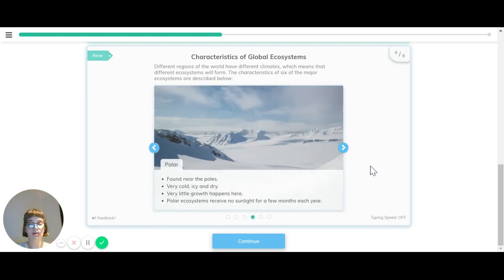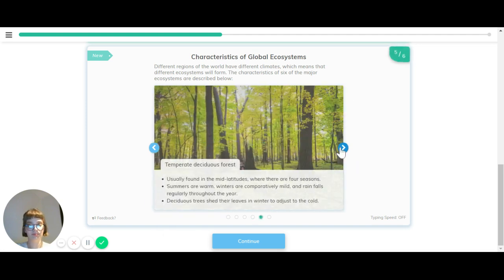And polar. Polar is found near the poles. It's very cold, icy, and dry. Very little growth happens here. And for a few months of every year, the polar ecosystem receives no sunlight.